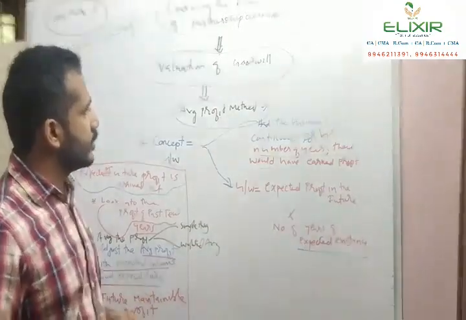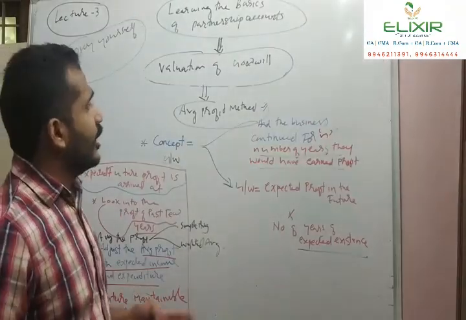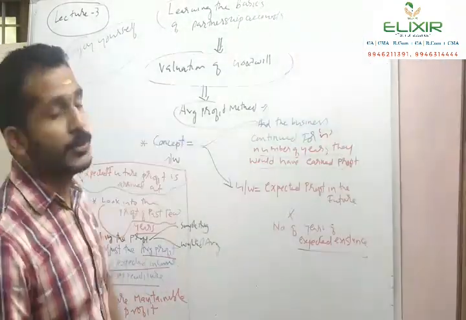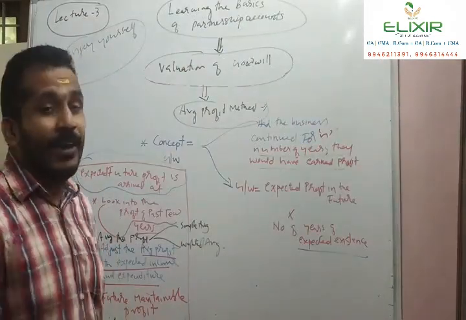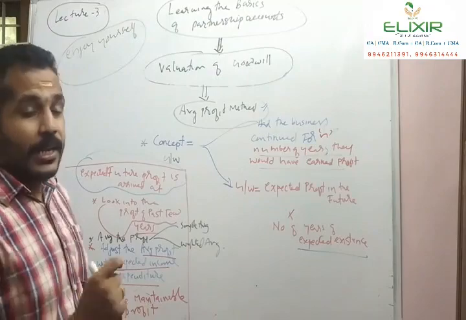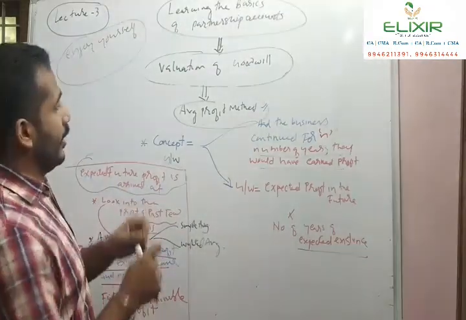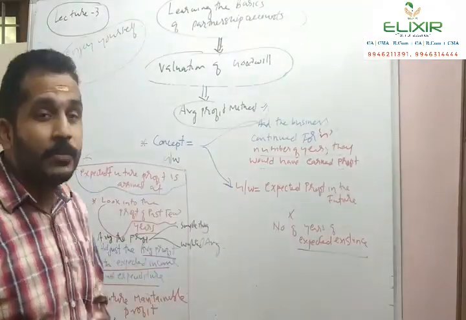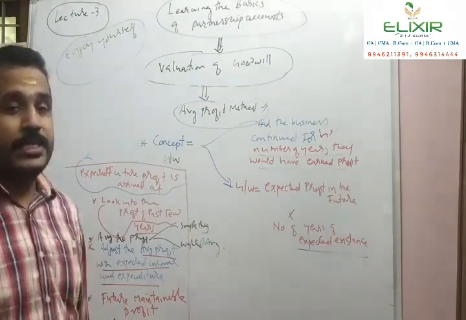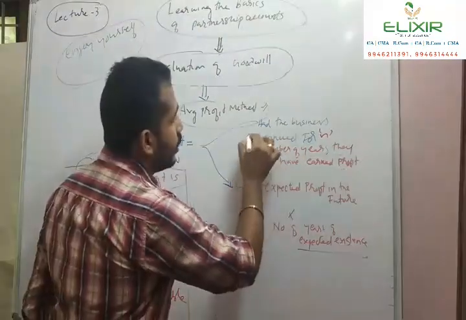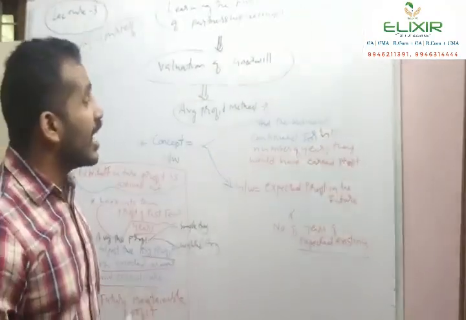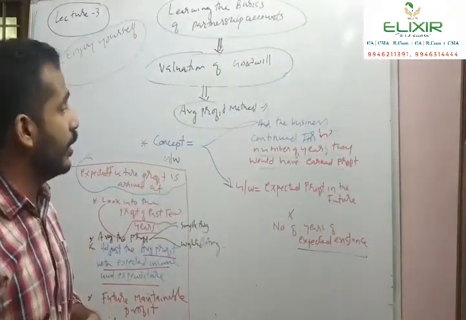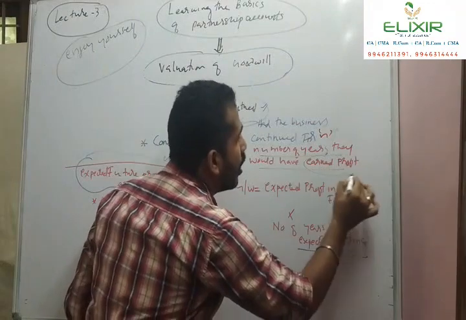Now let us discuss the calculation of goodwill under average profit method. Before moving to the explanation part of average profit method, let us analyze the concept behind the average profit method for the calculation of goodwill. What is the concept? Had the business continued for n number of years, they would have earned profit.